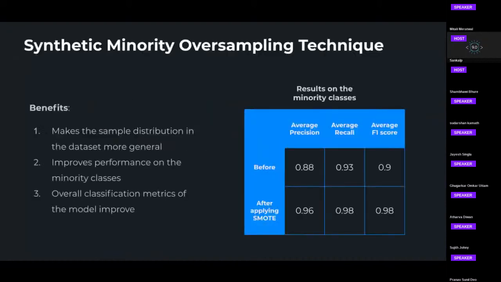So you used GTSRB and you got 0.8, let's say the precision, and you just applied SMOTE. You did not change anything else, and you reached 0.96. Means you upsampled also with SMOTE. Yes. Is this the average precision or only on the minority classes, on which the result was significantly lower than the other classes? Okay.